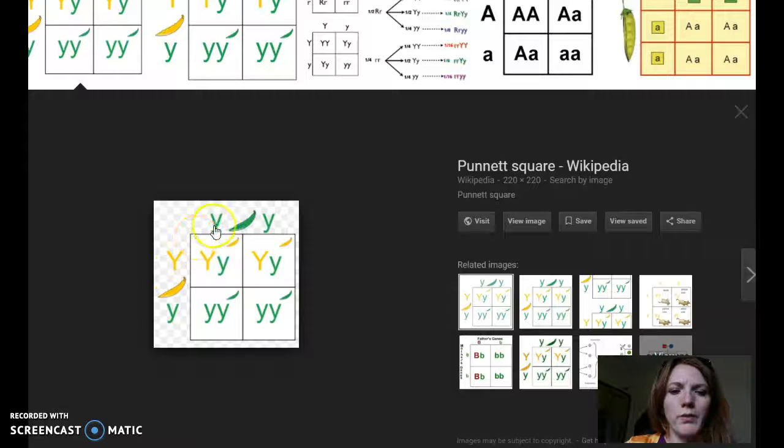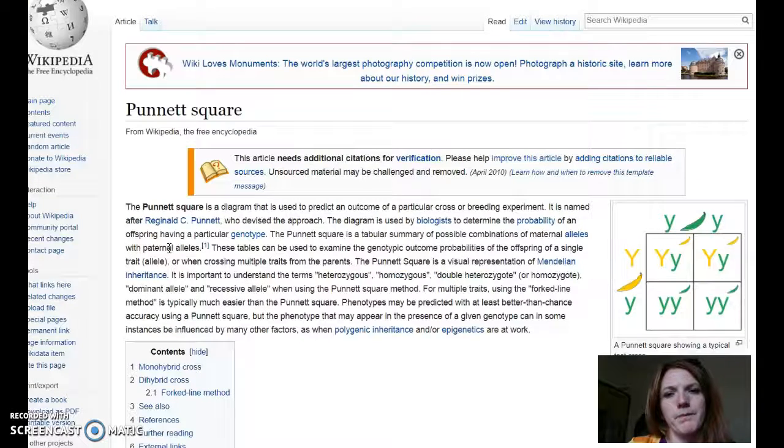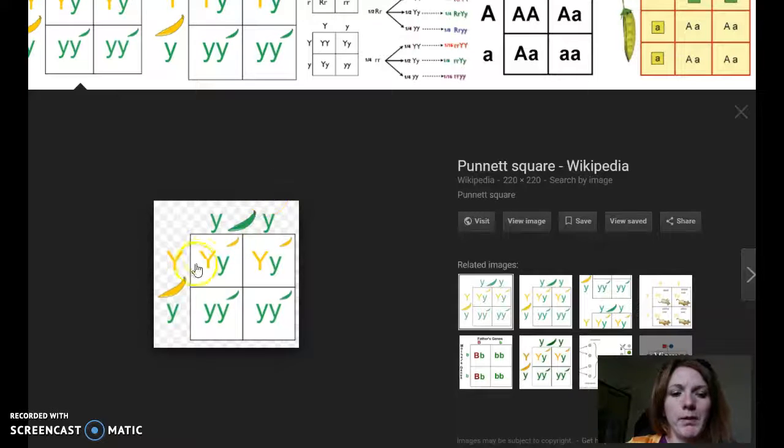Note that little y and little y is the only way you can get green, because if you put a big Y with it, then the big Y, or the dominant trait, will overpower the recessive trait, and so you'll always get a yellow.